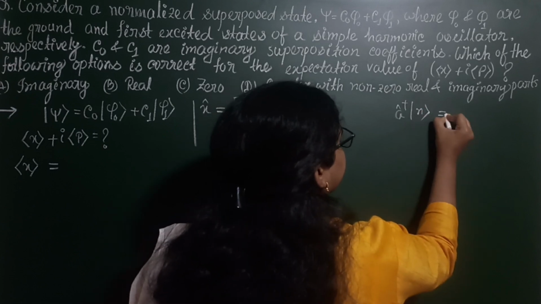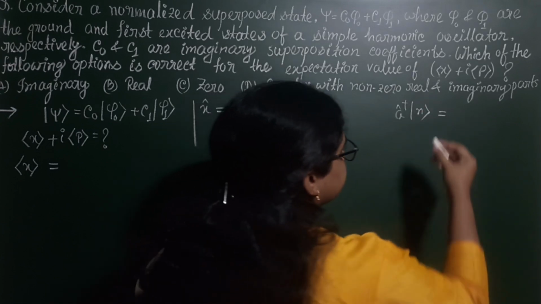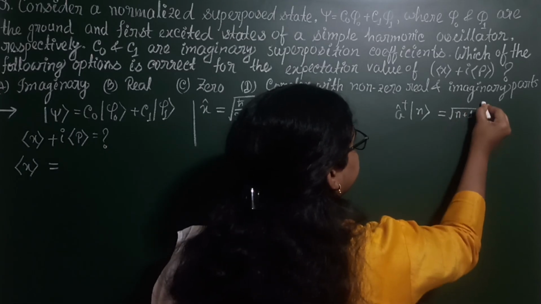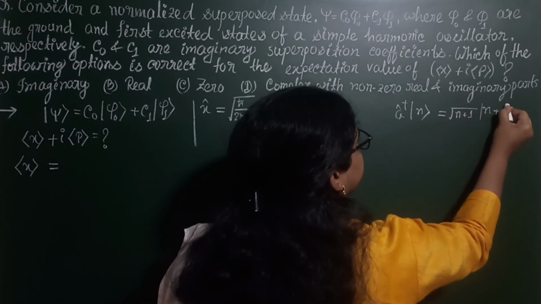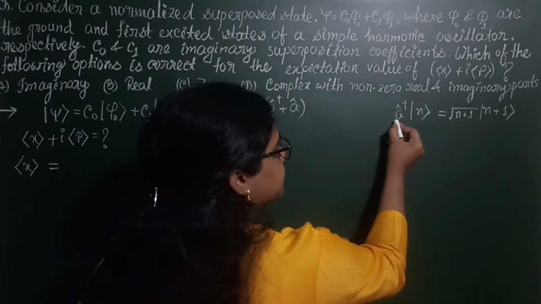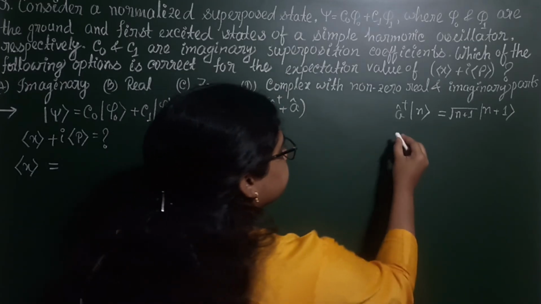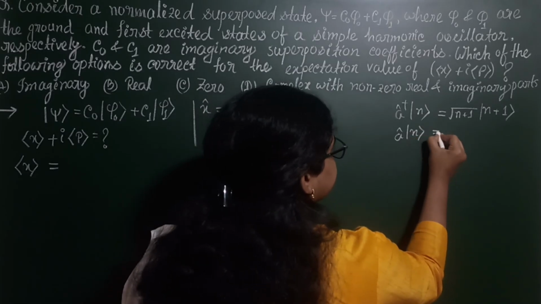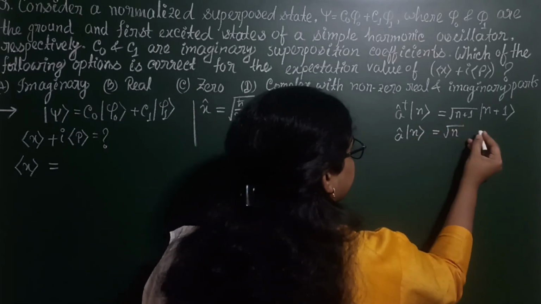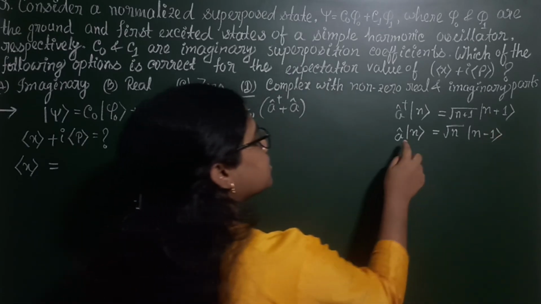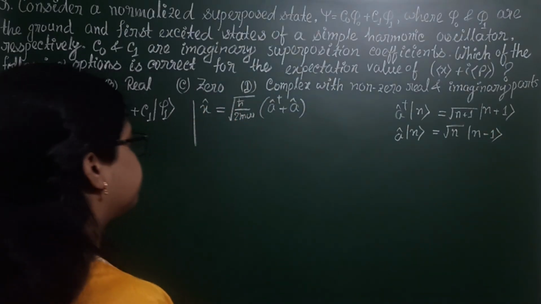How do these act on the nth state? A dagger acts on the nth state and gives us root over n plus 1, the (n+1)th state. That's why it is called the raising operator. And when a acts on the nth state, it gives root over n, the (n minus 1)th state. That's why it is called the lowering operator.